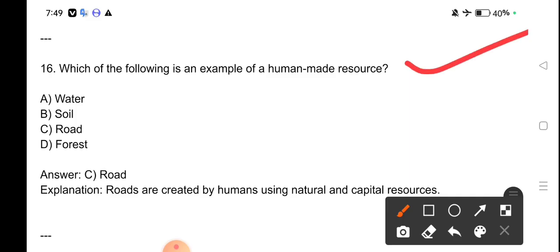Which of the following is an example of a human-made resource? Road. Road is an example of human-made resources. Roads are created by humans using natural and capital resources.